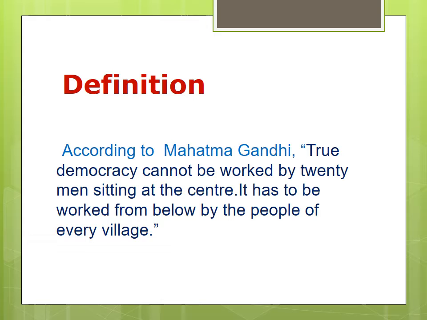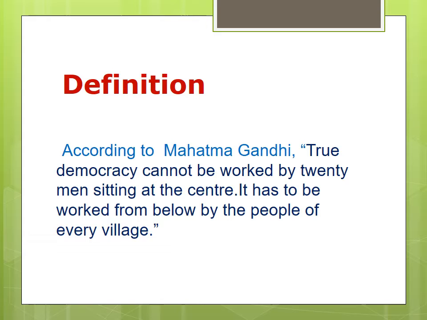Definition. What is democracy? According to Mahatma Gandhi, true democracy cannot be worked by 20 men sitting at the center. It has to be worked from below by the people of every village. Democracy is not something decided by 20 people sitting at a center. The people from below, starting from the village people, choose. Everybody has the vote right. Yes or no? They have the right to vote. Everyone above 18 years can vote for the willing people.